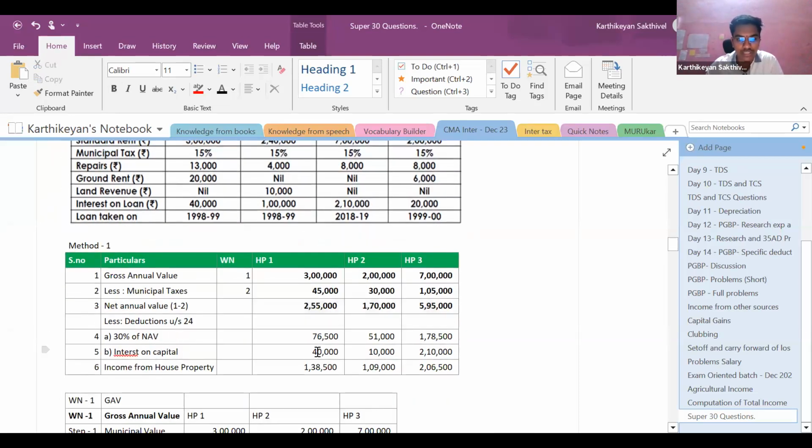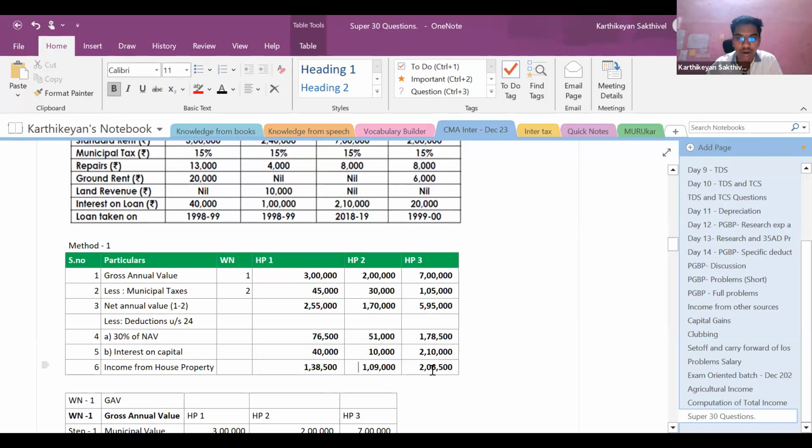Next, I need to go for deductions. 30% of the NAV can be claimed as deduction if it is a deemed to be let out property, and interest on capital. There are no restrictions on interest on capital if it is a deemed to be let out property. Whatever is the entire interest paid can be claimed as deduction. So my income from house property of the three properties, house property 1, house property 2, and house property 3 is 1,38,500, 1,09,000, and 2,06,500. Okay.